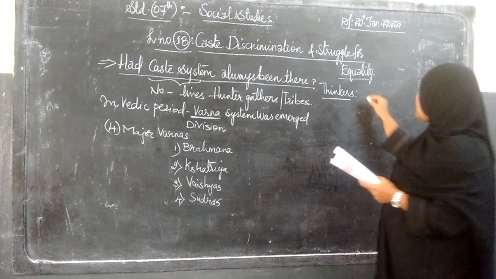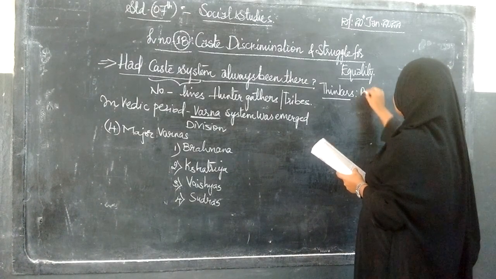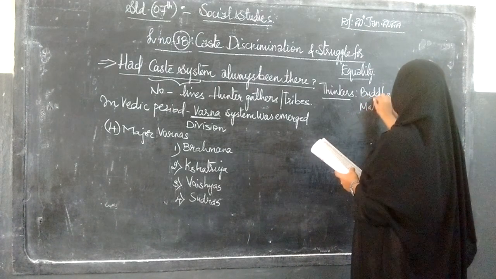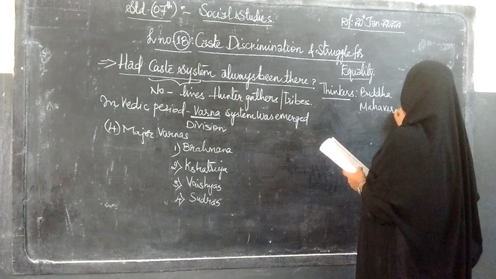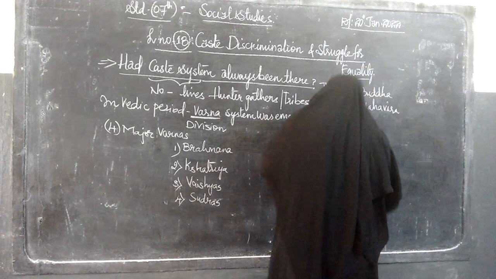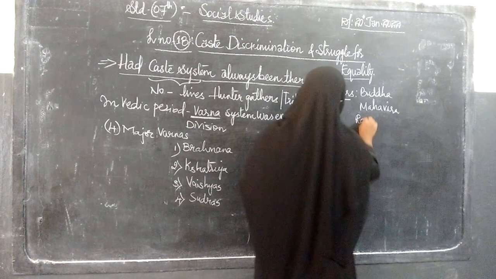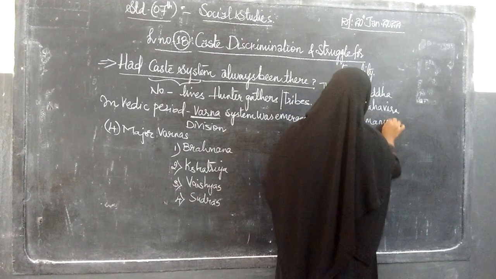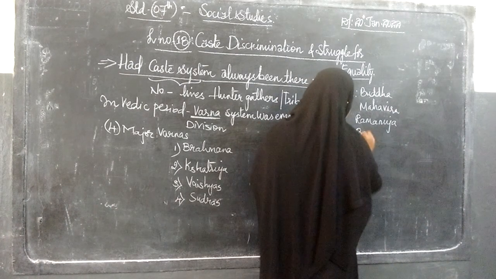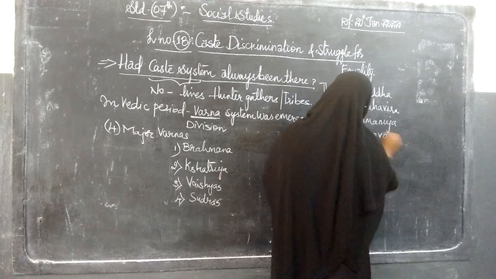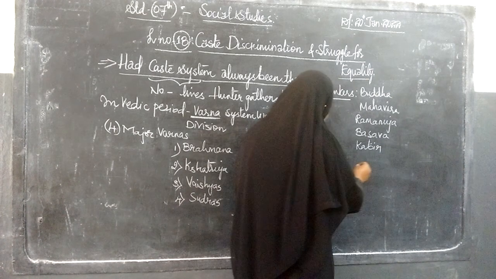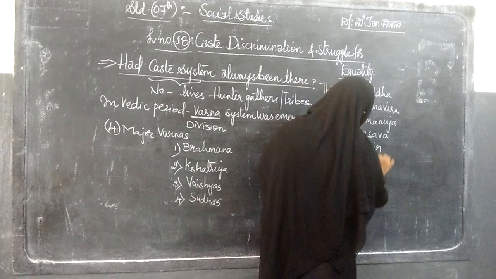So here the thinkers are Gautama Buddha, Mahavira, then Ramanuja, then Basava, Kabir, then Devana.